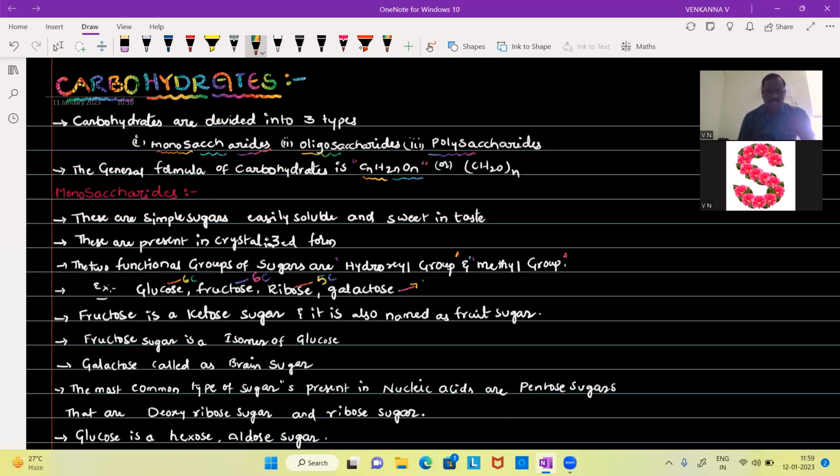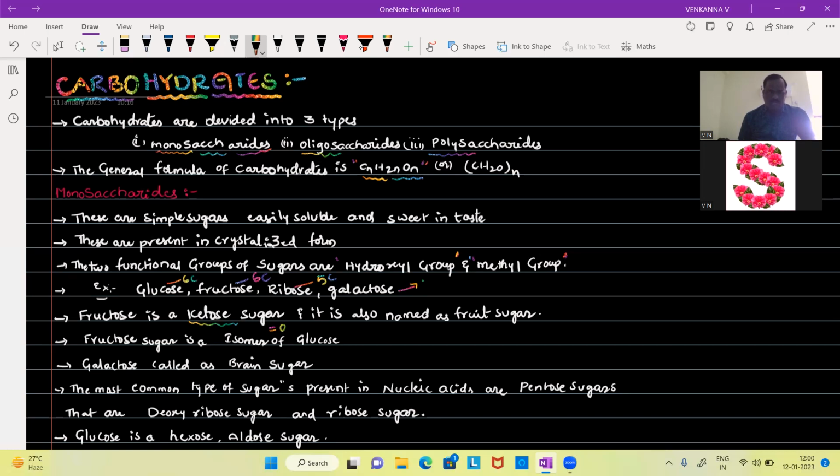Among all these monosaccharides, fructose is a keto sugar, means it has a keto group. One keto group is present in its structure, so it is a keto sugar, and it is also named as a fruit sugar because it is mostly found in fruits. So the sugar which is present in fruits is fructose. So simply it is called a fruit sugar.